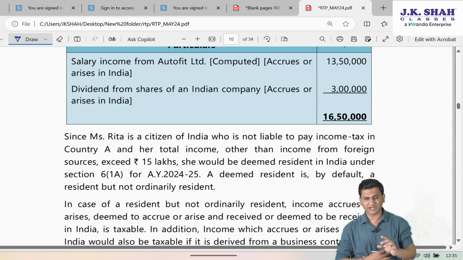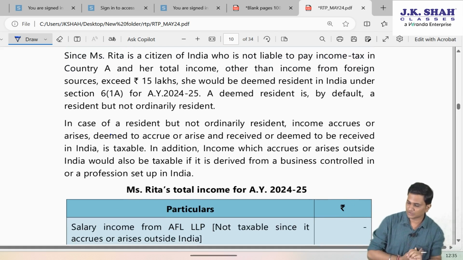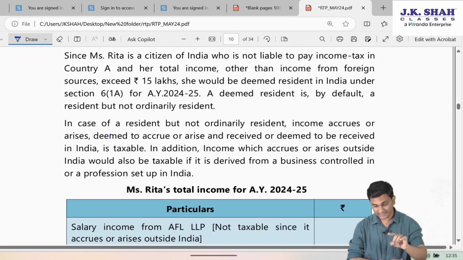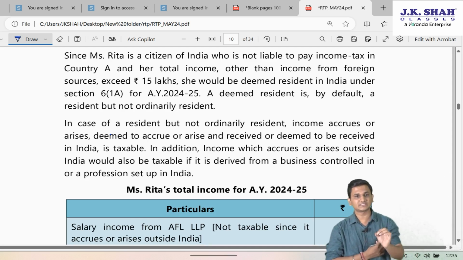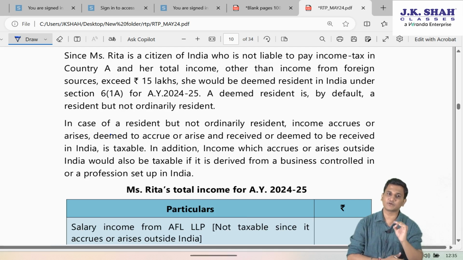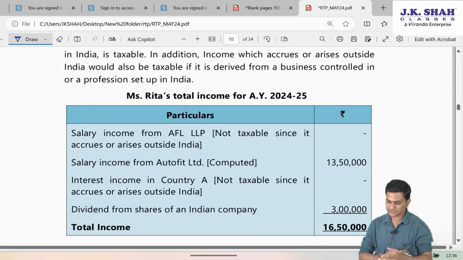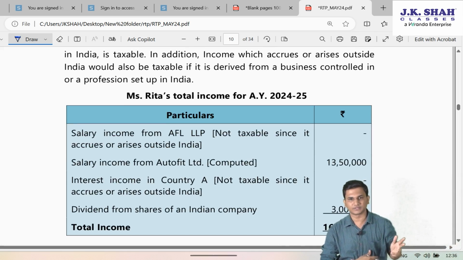A deemed resident is by default a resident but not ordinarily resident. In case of a resident but not ordinarily resident, income that accrues or arises, is deemed to accrue or arise, and is received or deemed to be received in India is taxable. In addition to that, as I said, one foreign income also. Income which accrues or arises outside India would also be taxable if it is derived from a business which is controlled in India or a profession which is set up in India. So her total income will include just the Indian salary and dividend. Those two foreign incomes will not be included.